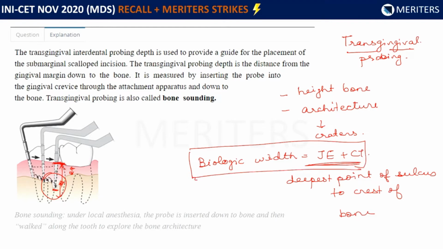Also, this plays an important role not only in periodontics but also from a prosthetic point of view, because if there is not enough clinical crown height, then we need to reduce the amount of gingiva around the tooth. While reducing that gingiva, we need to do bone sounding to understand whether we need to do osseous reduction to maintain the biologic width, or we have to just do a gingivectomy to maintain the biologic width. So yes, biologic width and bone sounding can also be correlated very well.